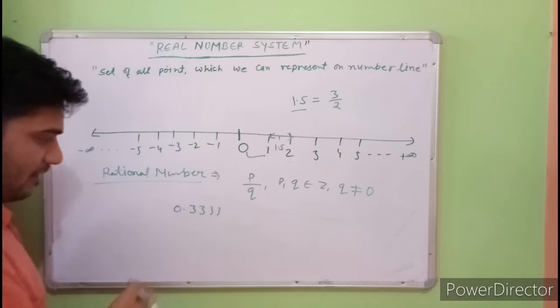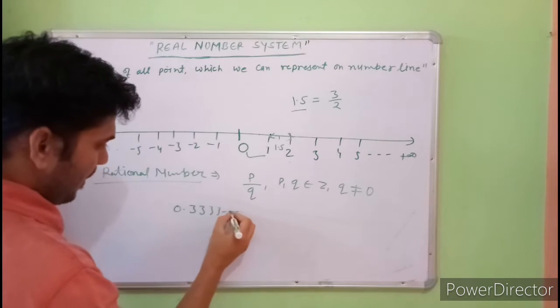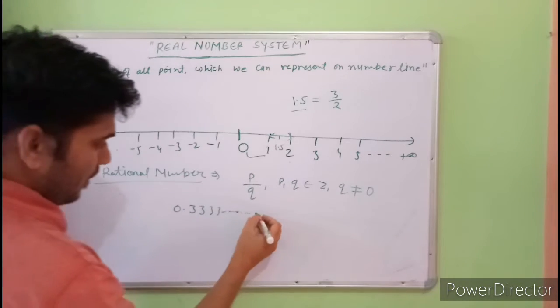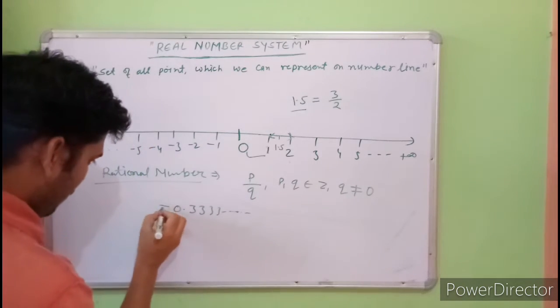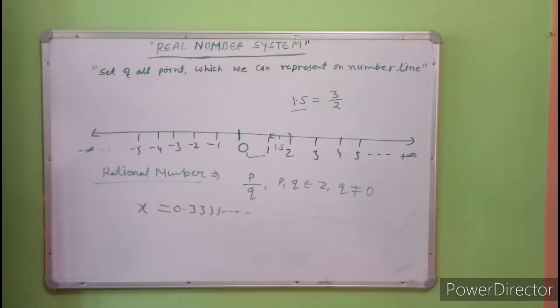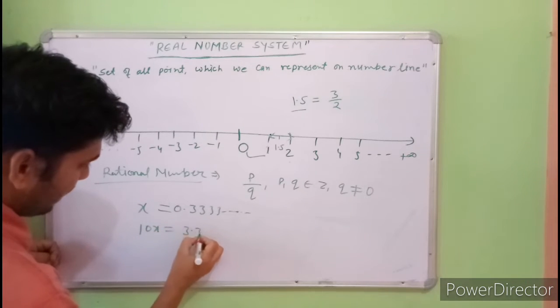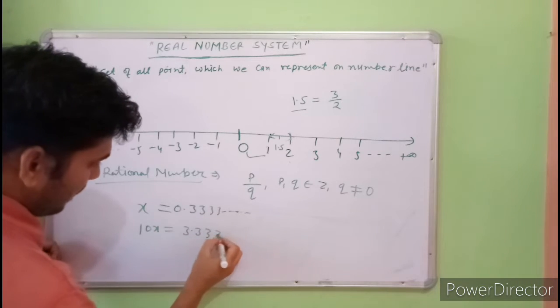How? Mathematically we can prove it. Suppose this number has 3 repeating infinitely. If we put this number as x and multiply both sides by 10, we get 3.3333 and so on.